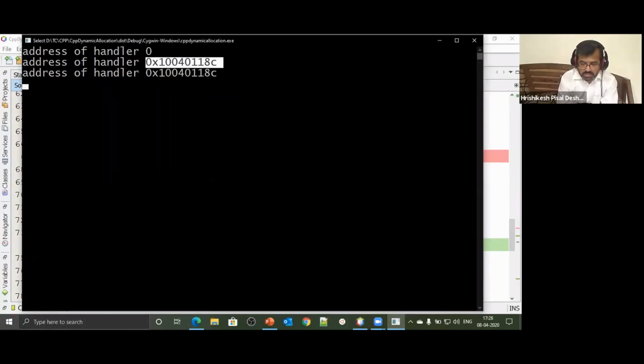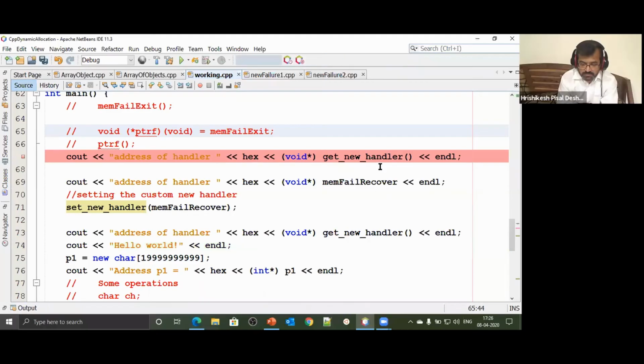That means you can set a handler. Get new handler gives you the address of the current handler. Set new handler will allow you to specify a new handler. Whichever is the handler that you pass, if you want to see its address, you can see it with get new handler. That's how simple and straightforward it is.